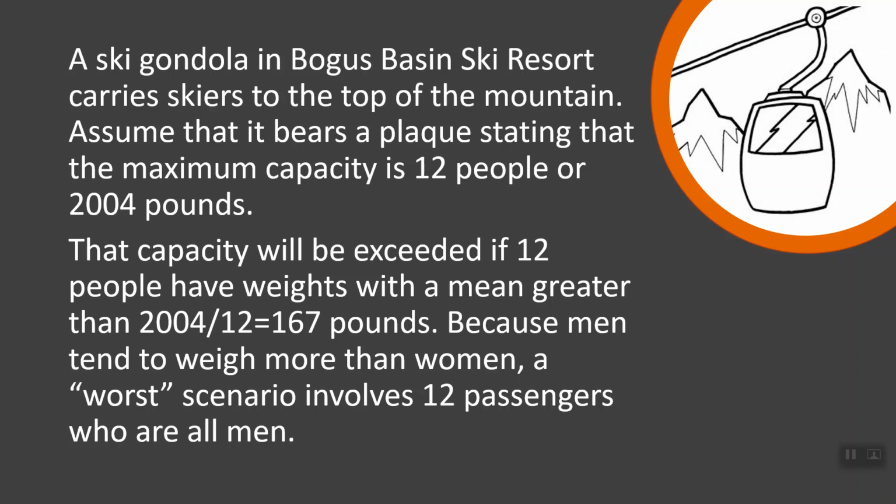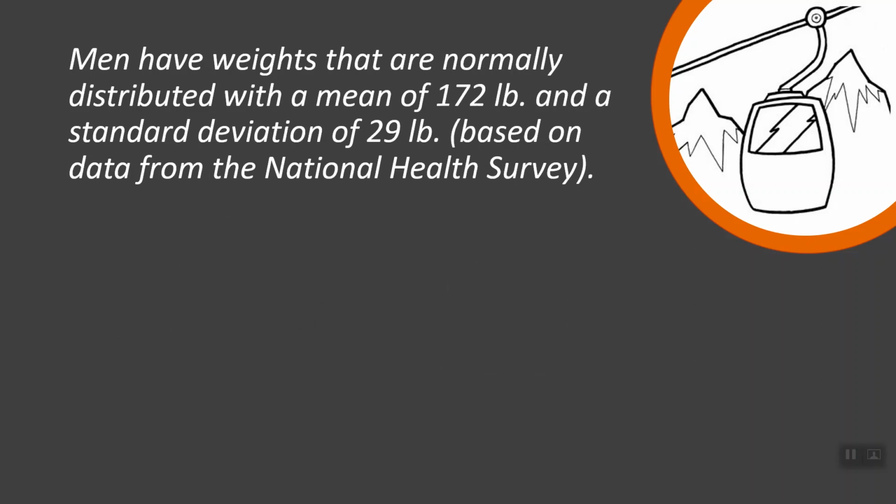Because men tend to weigh more than women, a worst-case scenario involves 12 passengers who are all men. Now, the National Health Survey lets us know that men have weights that are normally distributed with a mean of 172 and a standard deviation of 29 pounds.